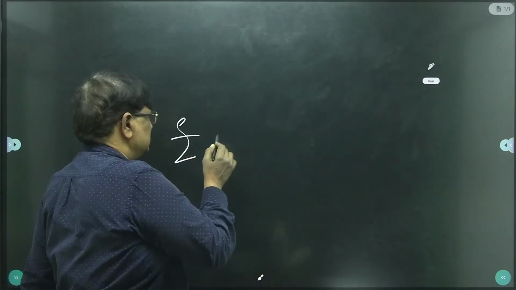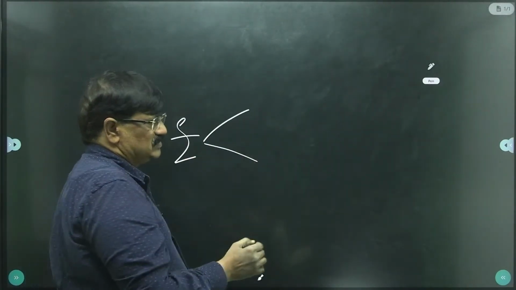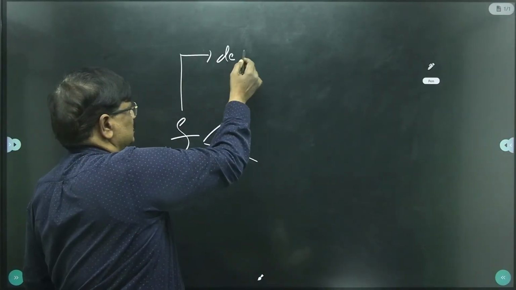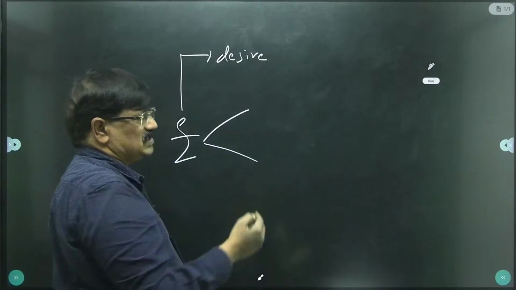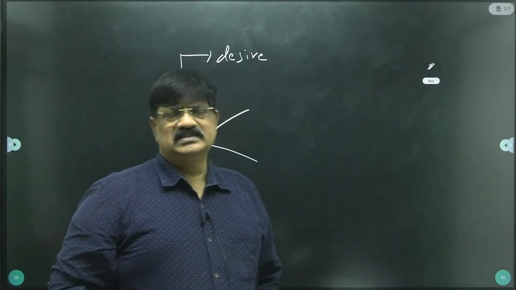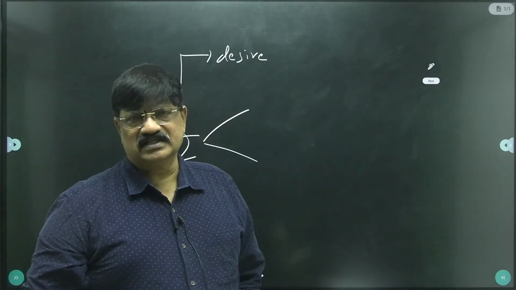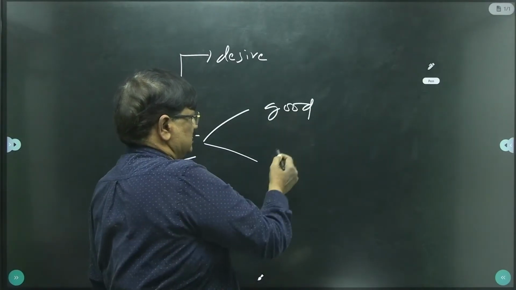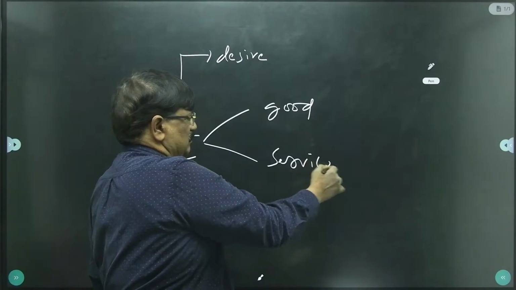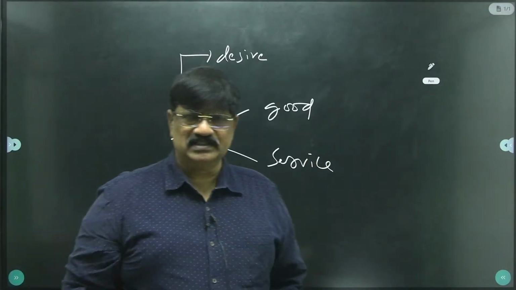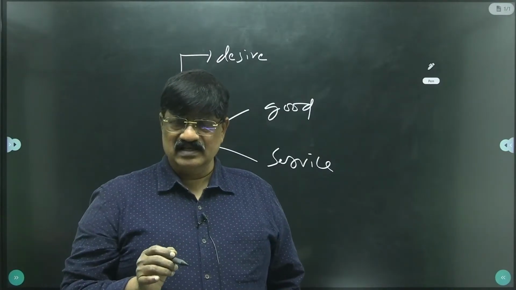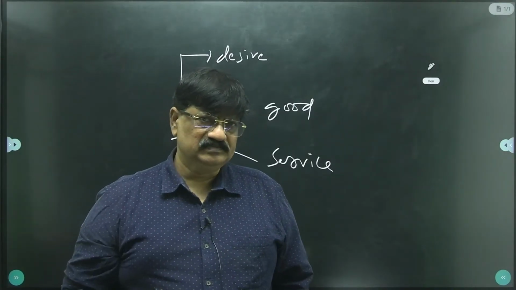You see here, a person is having desires, right? Desire, want. These desires are satisfied by goods and services.